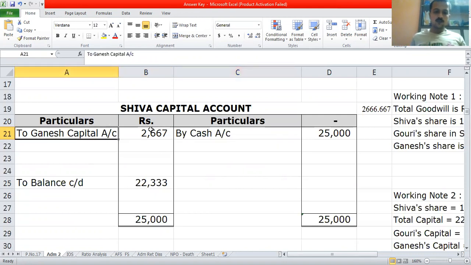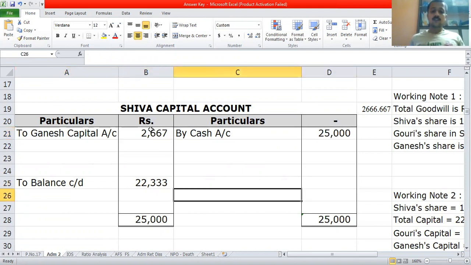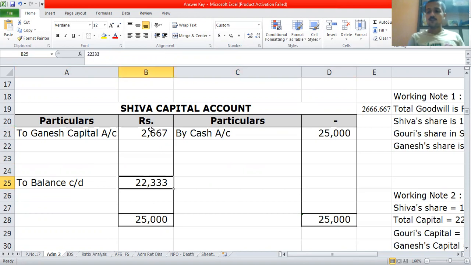And we just saw that Shiva's capital account should be debited with his goodwill. His goodwill has been completely given to Ganesh, so first I write to Ganesh capital account 2,667. Due to this, the capital balance available with me is 22,333, which will be used for the calculation of new capitals as per the new profit sharing ratio.